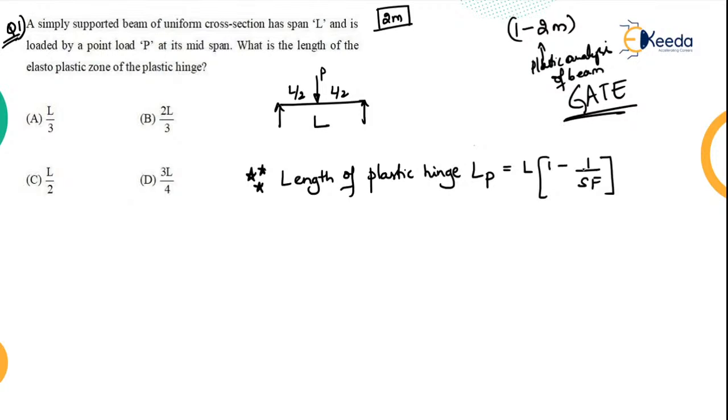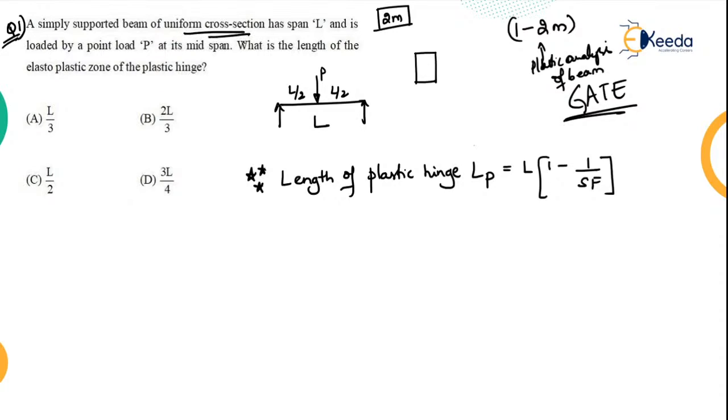Actually, the dimension had to be given. Since the standard dimension is not given, you can take it as a rectangular section because he is telling what?